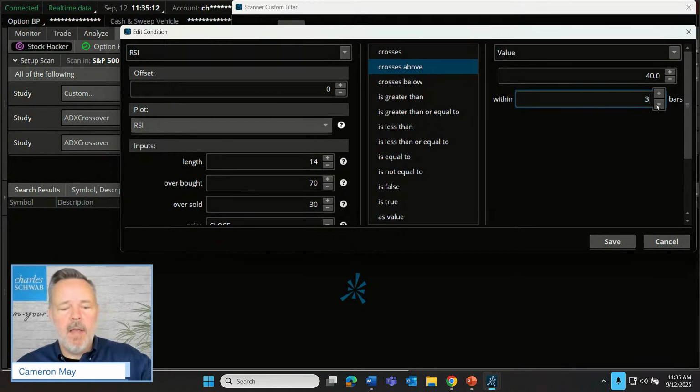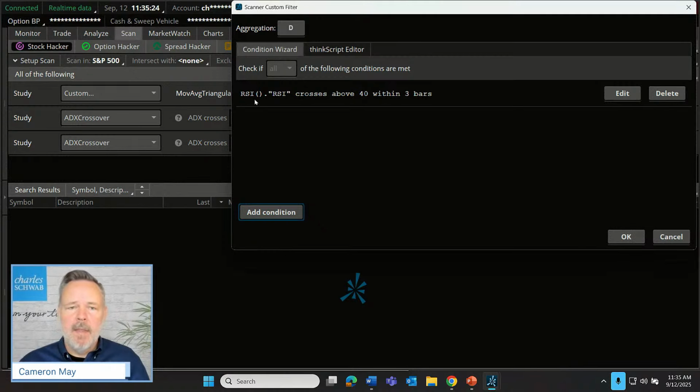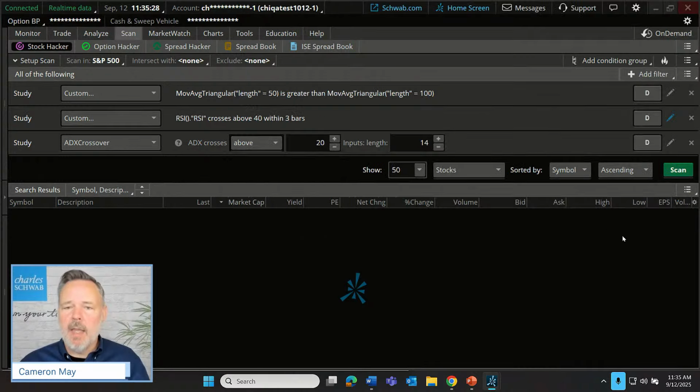And let's say we want it crossing above the 40 very recently, not necessarily today, but let's say within the last few days. If we're using a daily chart, that's the last 3 bars, in other words. There we go. So we'll just click Save. So the RSI crossing above 40 within the last 3 bars, we'll click OK.